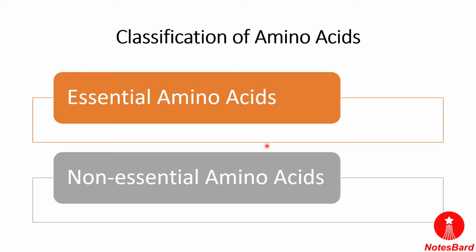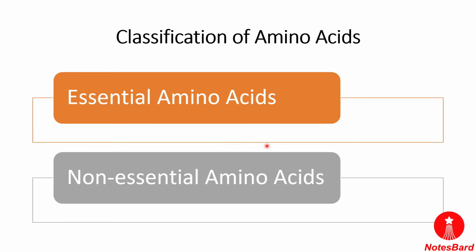The amino acids which can be synthesized in our body are known as non-essential amino acids, and on the other hand, those which cannot be synthesized in the body but must be obtained through our diet are known as essential amino acids. So these are the two kinds of amino acids which are being studied.